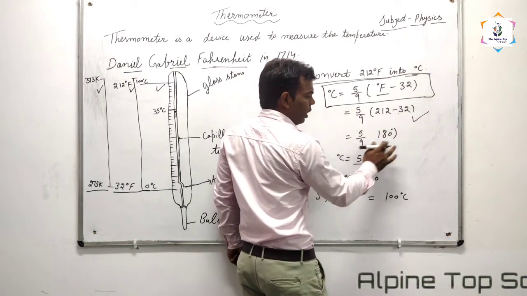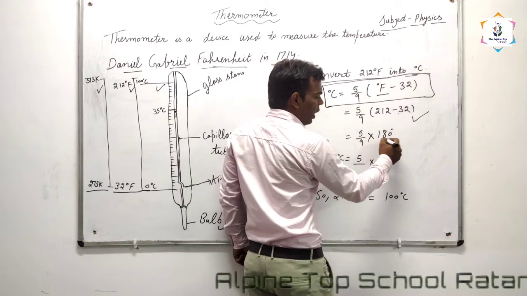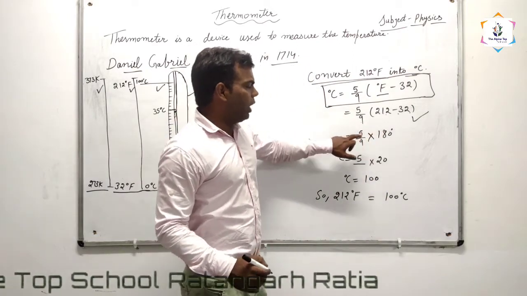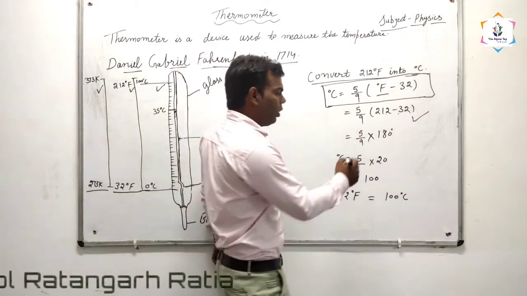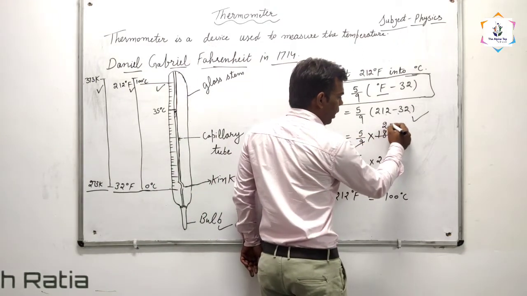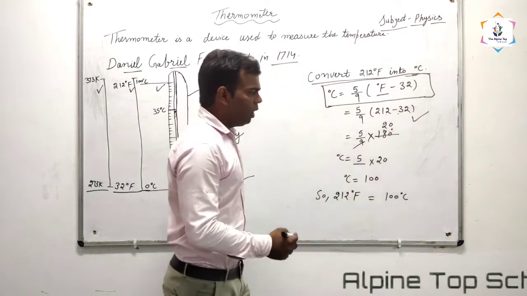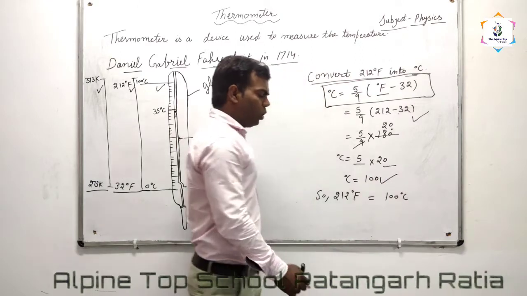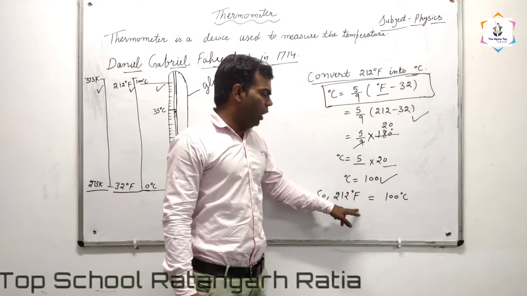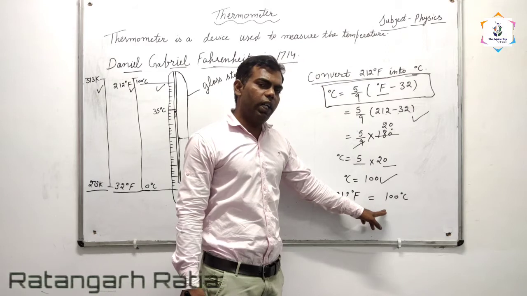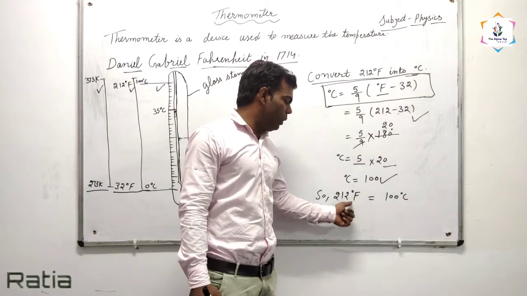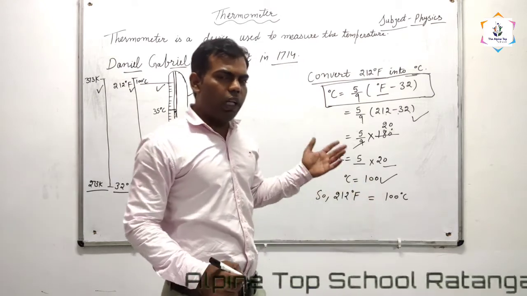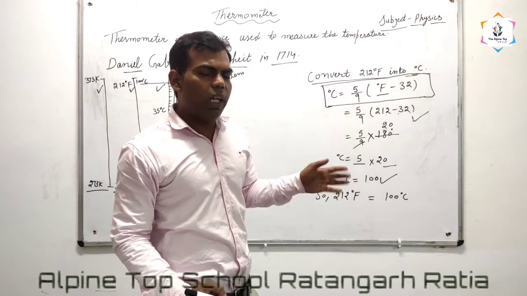We can write it like this also, 1 by 5 into 180. As we know, 180 is divisible by 9, giving 20. When we multiply 5 into 20, it will be 100. So 212 degree Fahrenheit is equal to 100 degree Celsius. We know the boiling point of water is 100 degree Celsius.